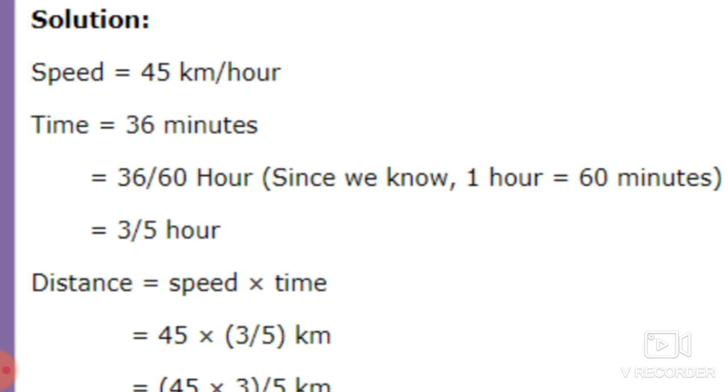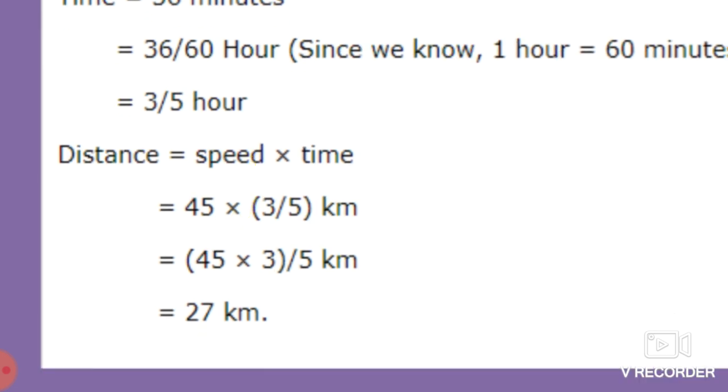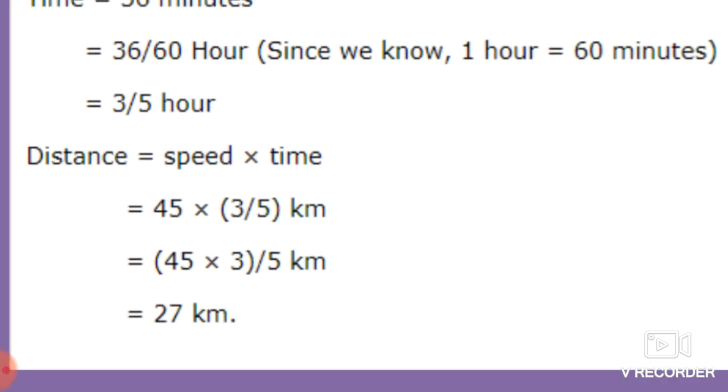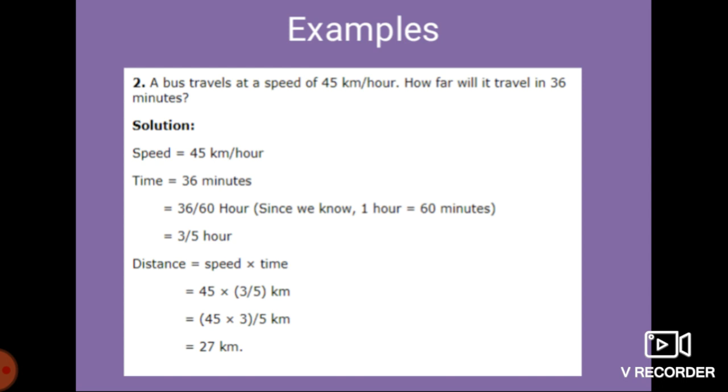Okay, so we just put the values in the formula: distance is equal to speed into time. Here we put the value for the speed, that is 45, then multiply by time, 3 upon 5, kilometers. 45 into 3 divided by 5, we get the answer 27 kilometers. So how far will it travel in 36 minutes? This bus travels 27 kilometers in 36 minutes.